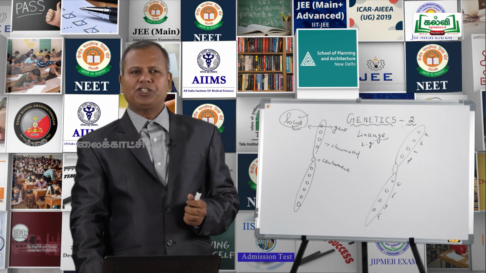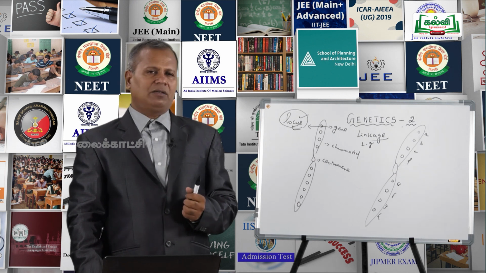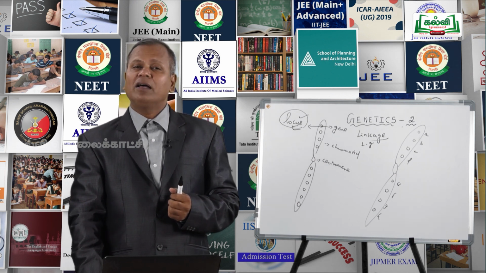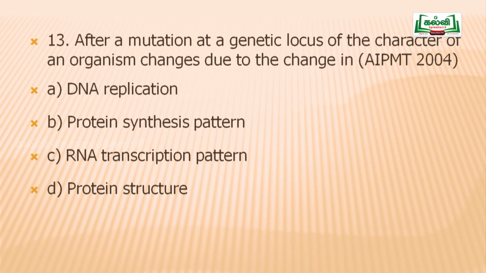And the last question: after a mutation, a sudden change at a genetic locus, the character of an organism changes due to changes in option A, DNA replication; option B, protein synthesis pattern; option C, RNA transcription pattern; and finally option D, protein structure.